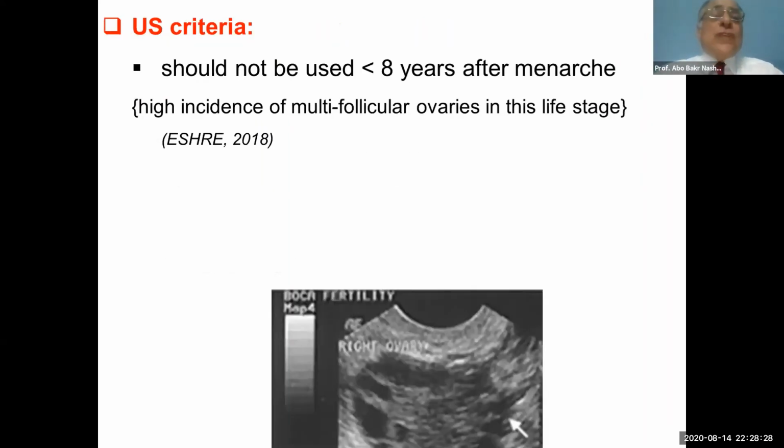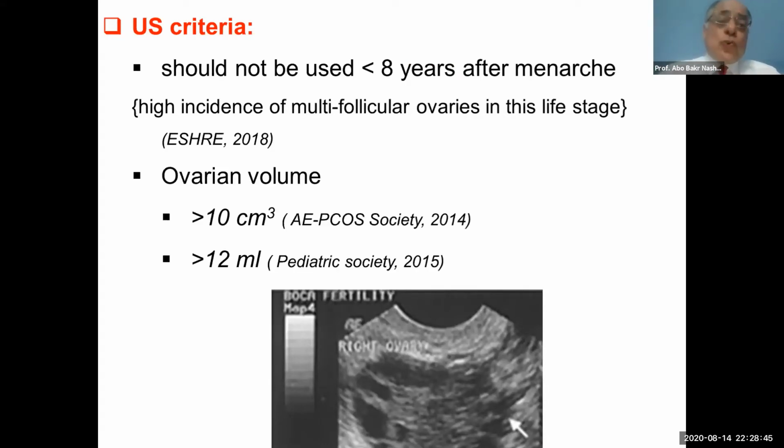We should not use the ultrasound criteria in adolescent polycystic ovary syndrome before 8 years after menarche. Why? Because of the high incidence of the multifollicular ovary in this life stage.